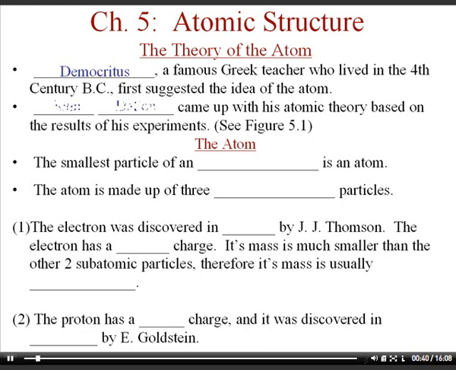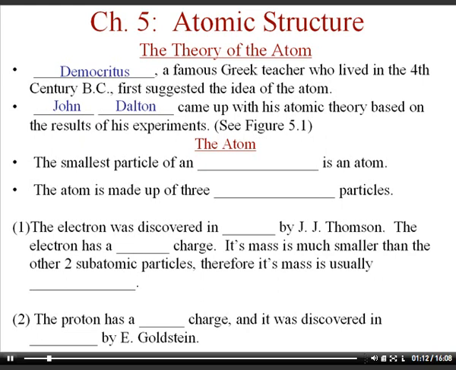And then later on, in the 1800s, John Dalton came up with his atomic theory based on results of his experiment, and Dalton's atomic theory has basically 4 main parts to it. He first said that all elements are composed of tiny particles called the atom that he got from Democritus. He also suggested that atoms of different elements were different from each other, so instead of there being one type of atom, there would be a different atom for each element.